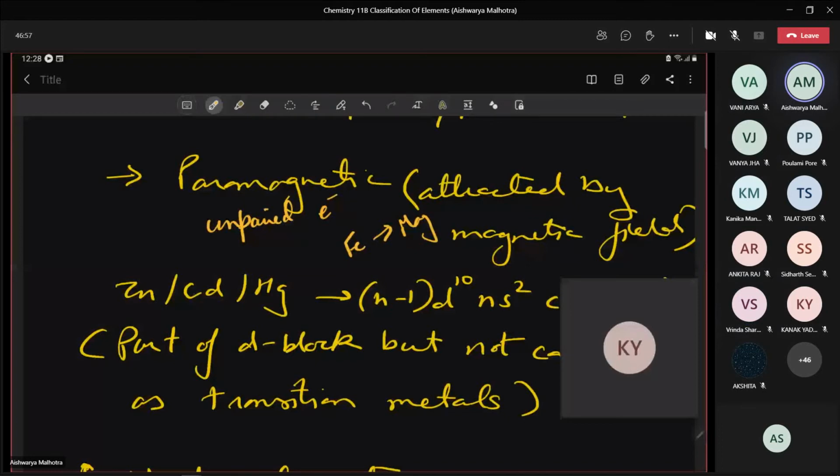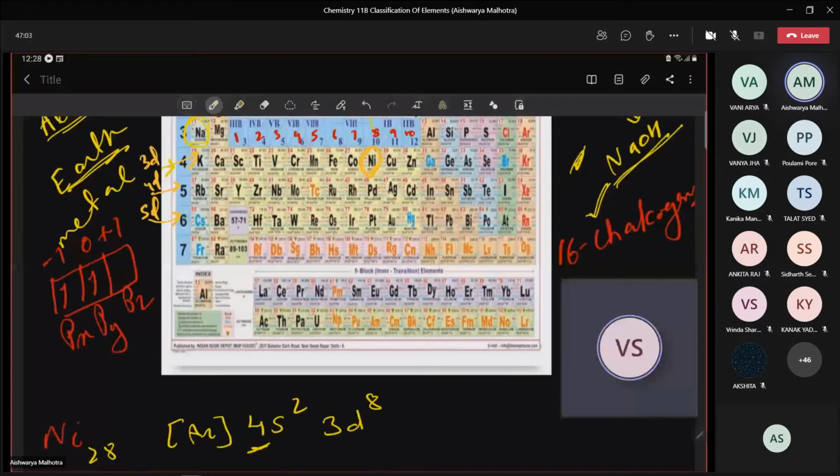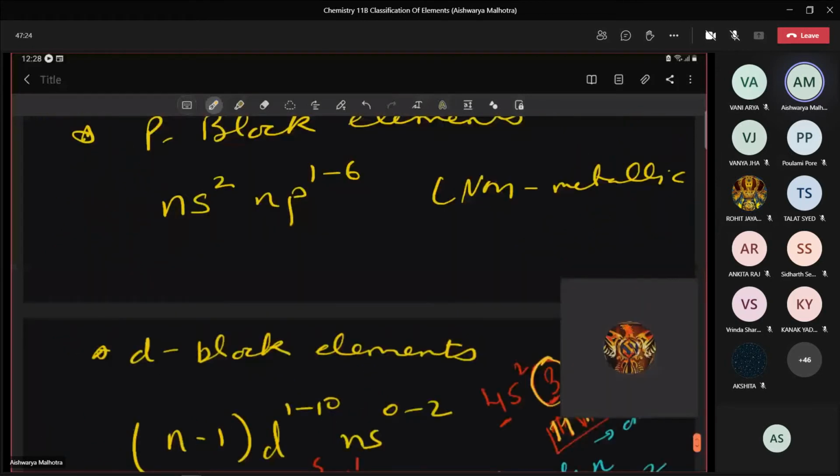When I put nickel in the magnetic field, what will happen? It will also get attracted. What about cobalt? It will also get attracted. So these metals are strongly attracted by the magnetic field. So they are known as ferromagnetic substances.